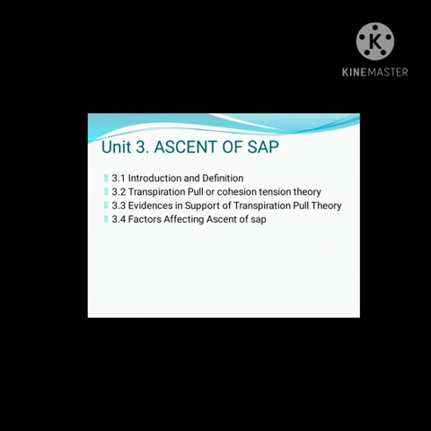Thirdly, the upward translocation of water and minerals, that is ascent of sap, mainly takes place through xylem tissue. According to root pressure theory, the root pressure developed in root due to absorbed water causes ascent of sap. The relay pump theory suggests that upward movement of water is due to pumping activity in living cells of xylem, wood parenchyma and medullary rays.